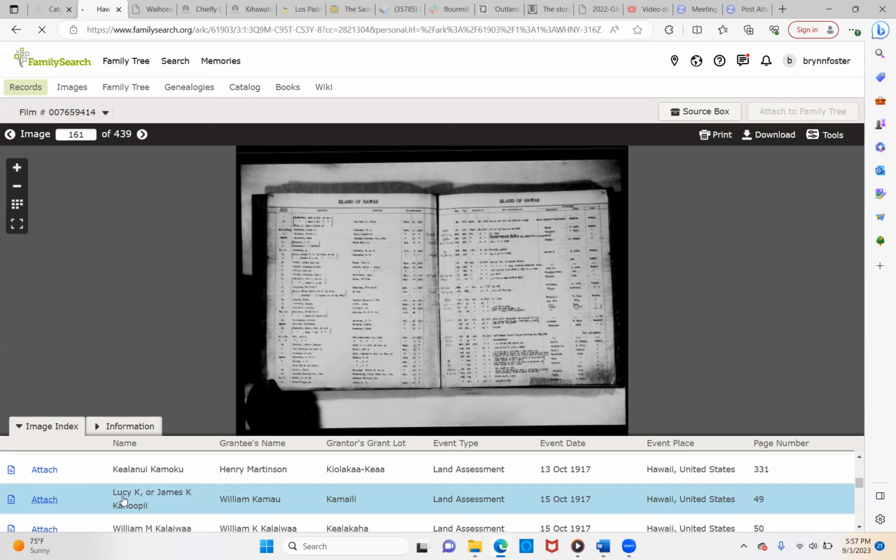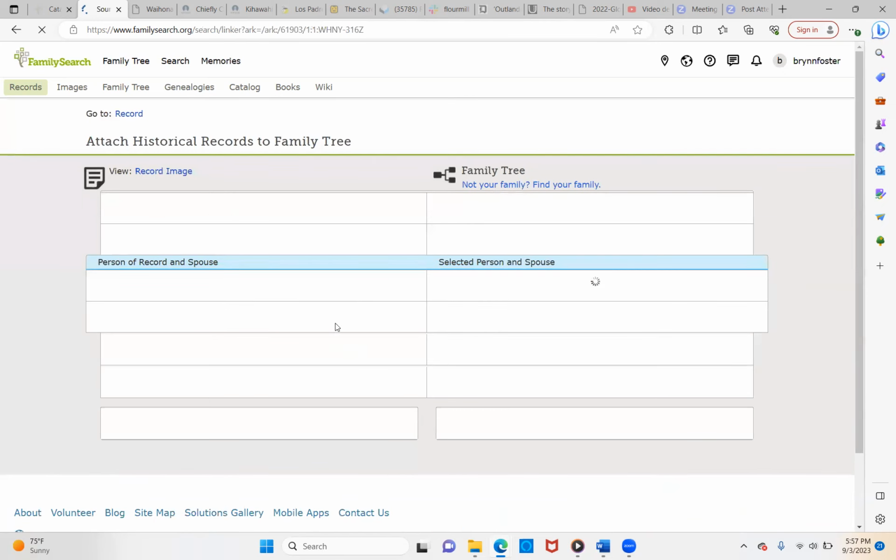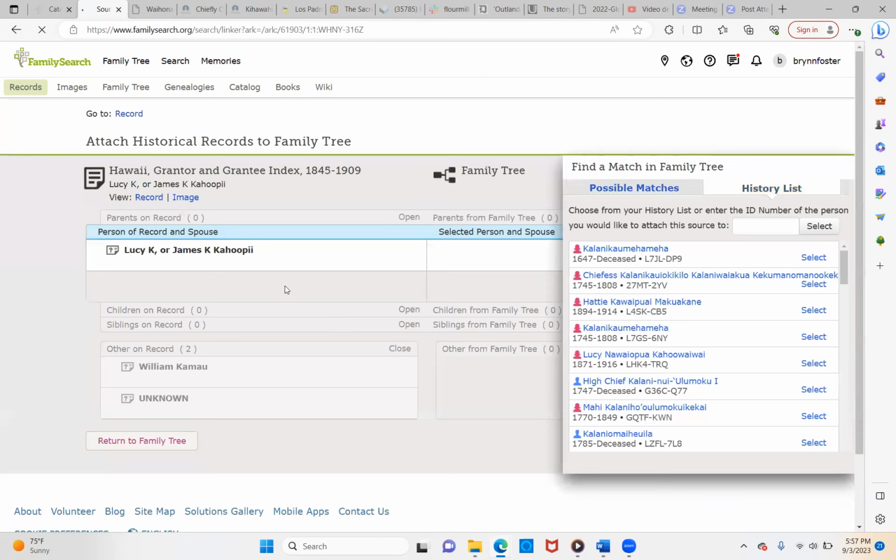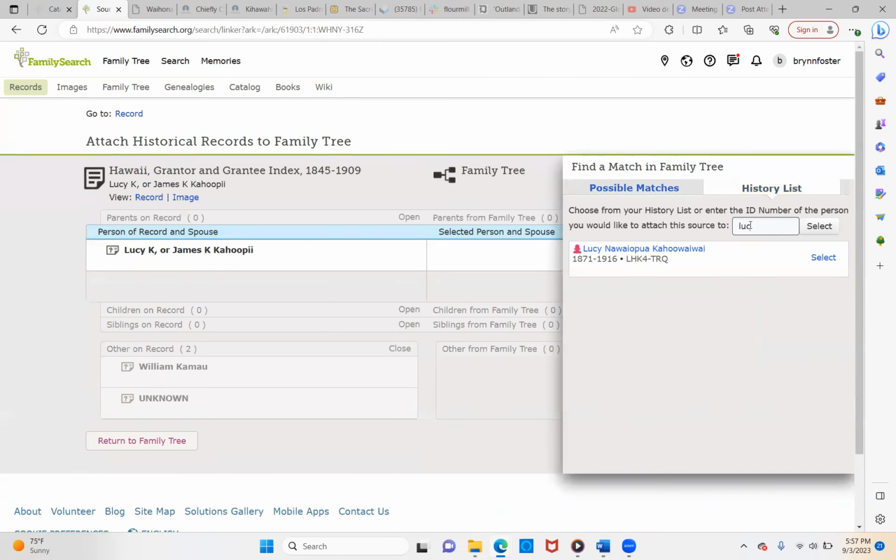William Kamau was Lucy Calais's dad. So remember in the beginning, William Kamau never acknowledged Lucy K as part of his daughter. So what we did here was just proved another touch point of yes, they are connected. They're giving land to each other, obviously.